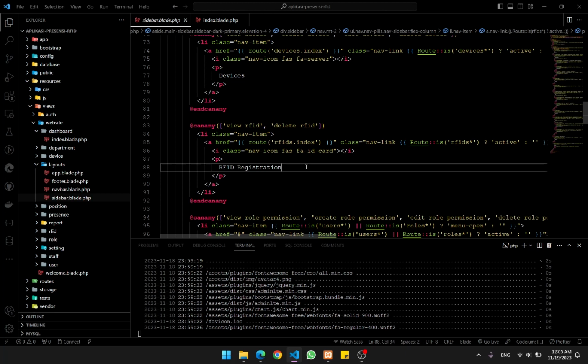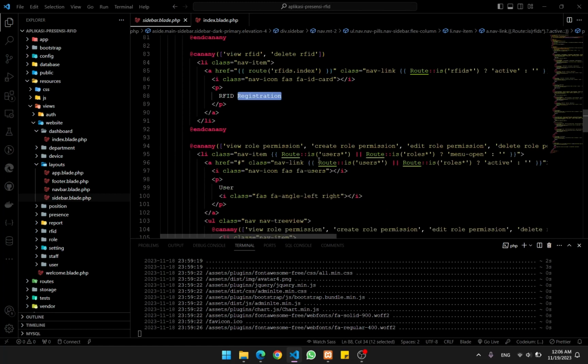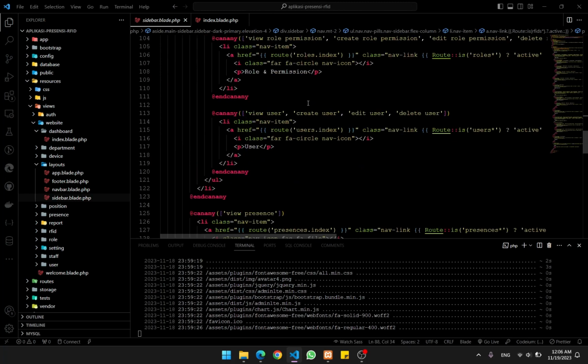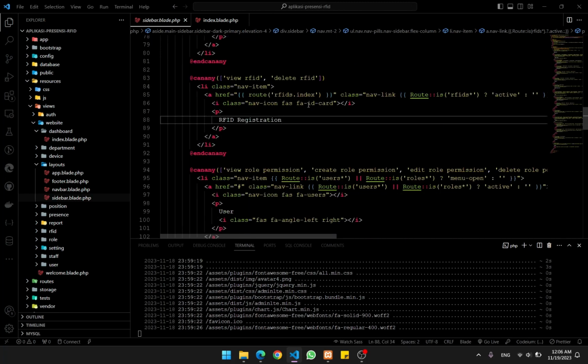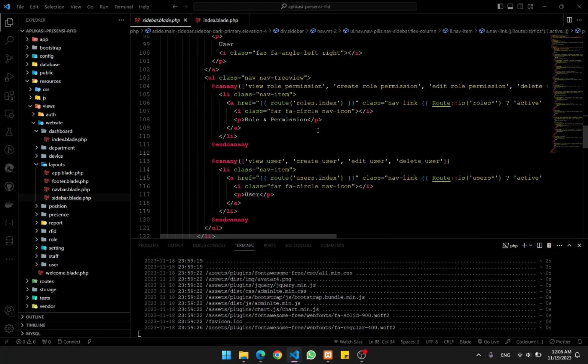It can easily be done by just clicking the button on the real-life device, or we can also do that inside the web. Once the cards or RFIDs are registered, they will show up on this RFID registration page. And once they show up here on the page, we can add the staff based on the RFID that they registered. Okay, next on the menu, there's role and permission.